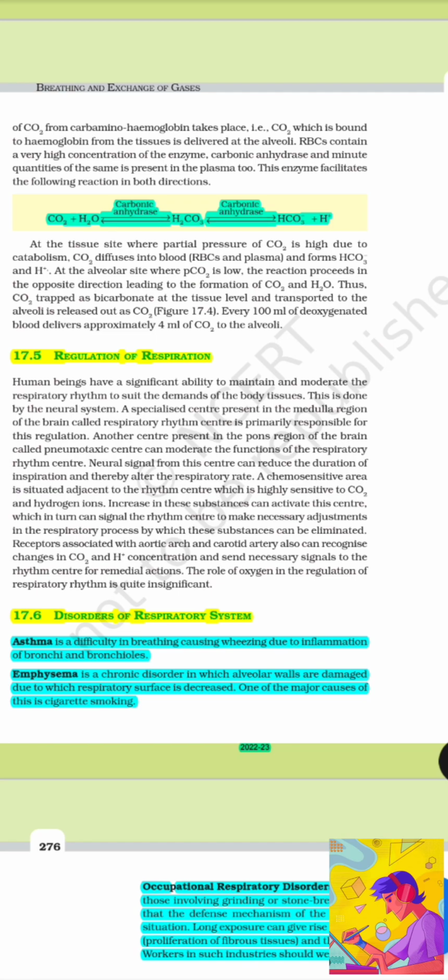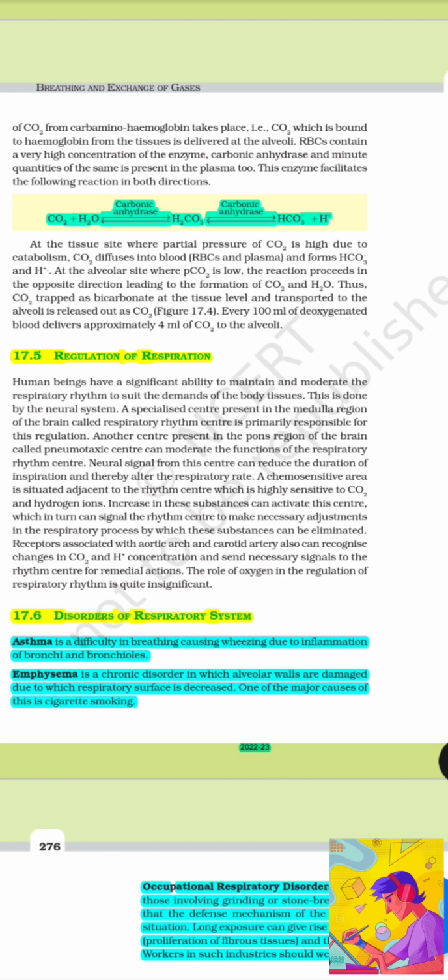At the tissue site, where partial pressure of CO2 is high due to catabolism, carbon dioxide diffuses into blood and forms bicarbonate and H plus. At the alveolar site, where partial pressure of carbon dioxide is low, the reaction proceeds in the opposite direction, leading to the formation of carbon dioxide and water. Thus, carbon dioxide trapped as bicarbonate at the tissue level and transported to the alveoli is released out as carbon dioxide. Every 100 ml of deoxygenated blood delivers approximately 4 ml of CO2 to the alveoli.